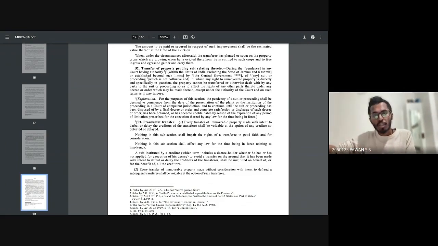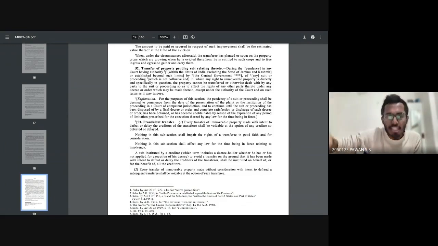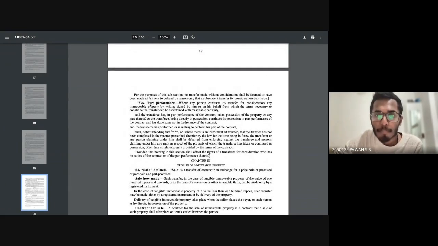You can tell your honorable court that my client has basically been affected by so-and-so particular person. As an advocate, you can invoke Section 53 if there was any fraudulent transfer. Very simple. Let's start with Section 53A, part performance.